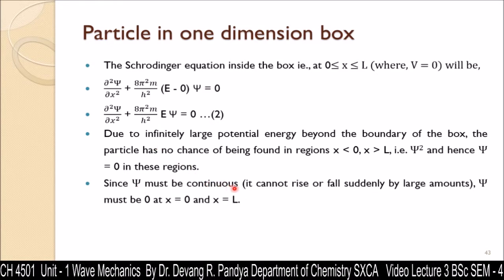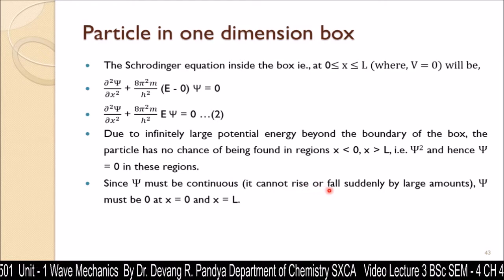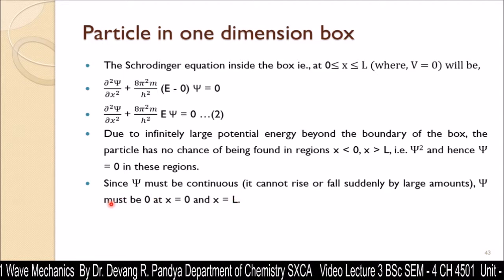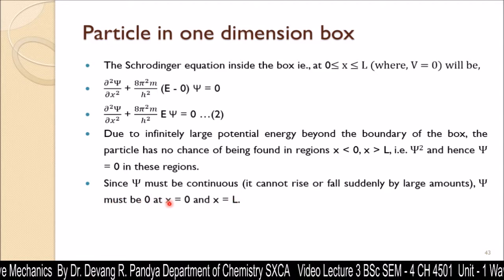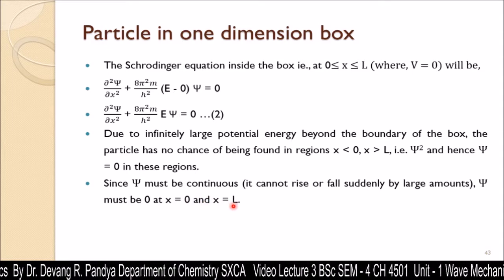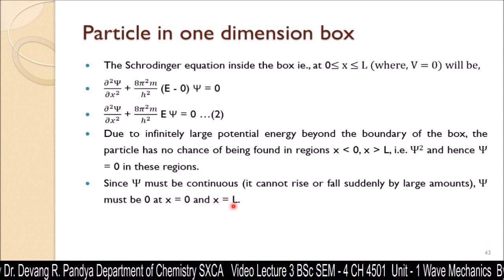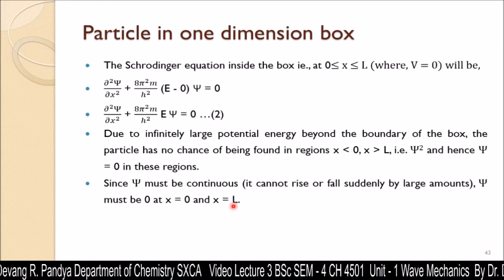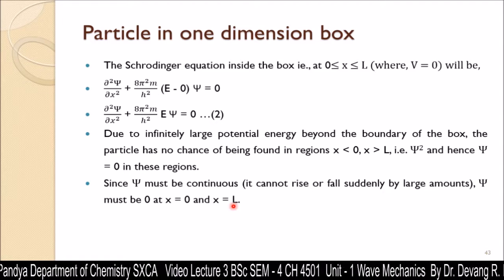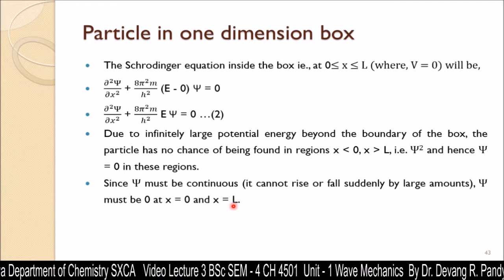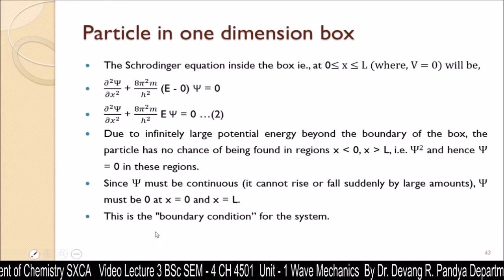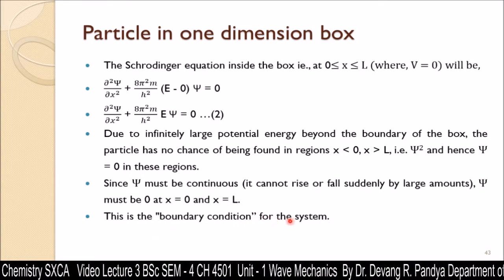Because of the discontinuity which we have already discussed earlier, psi must be continuous, it cannot rise or fall suddenly by a large amount, and therefore psi must be 0 on the wall x equal to 0 and on the other wall x equal to L. So on both walls psi must be 0. That means there is no probability of finding the particle on the first wall, x equal to 0, or on the second wall, x equal to L. This is called the boundary condition for the system.